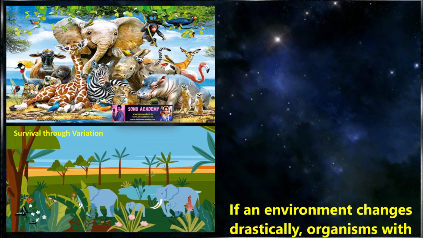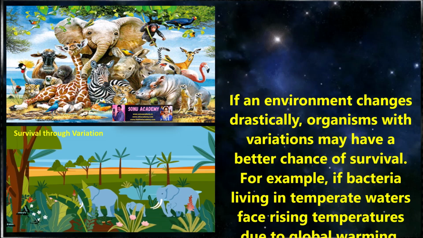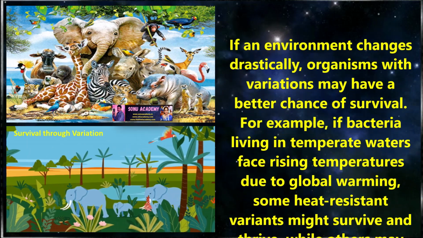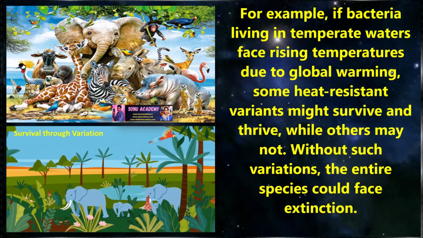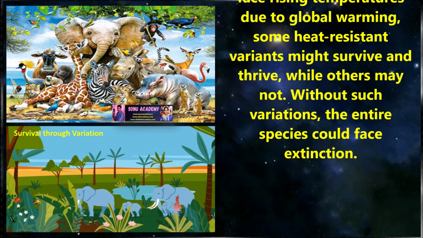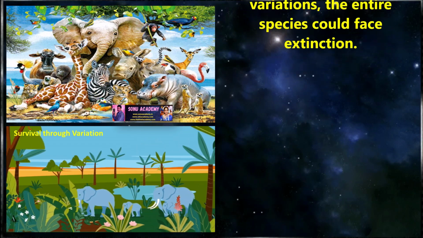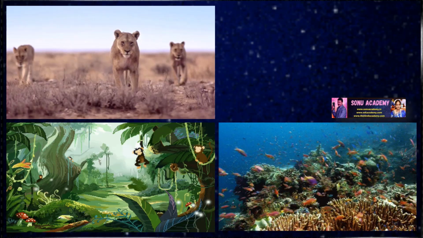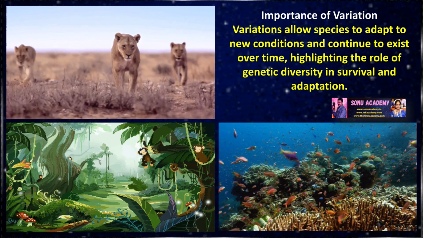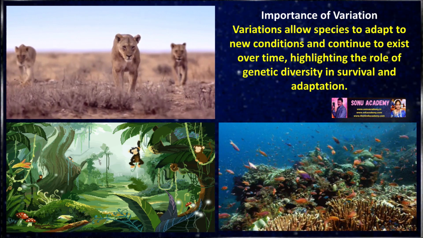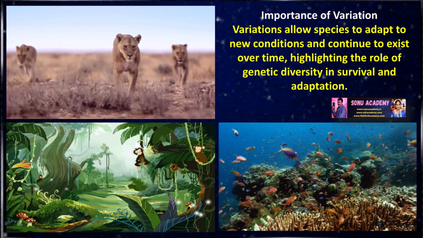Third one is survival through variation. If an environment changes drastically, organisms with variations may have a better chance of survival. For example, if bacteria living in temperate waters face rising temperatures due to global warming, some heat resistant variants may survive and thrive, while others may not. Without such variations, the entire species could face extinction. So that is the reason variation is important, because variation allows species to adapt to new conditions and continue to exist over time, highlighting the role of genetic diversity in survival and adaptation.